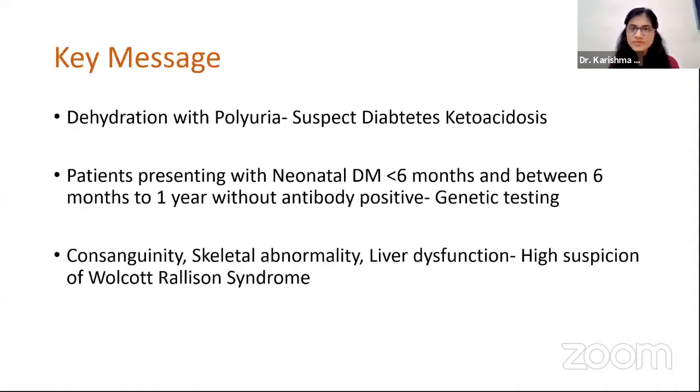The key message from my presentation is that with dehydration and polyuria, we should always suspect diabetic ketoacidosis. In patients presenting with neonatal diabetes mellitus at less than 6 months, and between 6 months to 1 year without antibody positivity, genetic testing is warranted. With consanguinity, skeletal abnormality, and liver dysfunction, there should be high suspicion of Wolcott-Rallison syndrome.